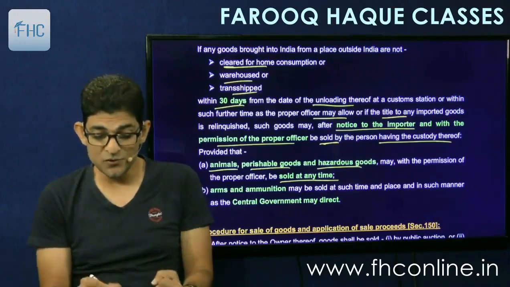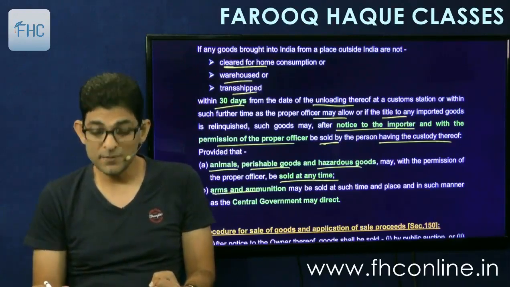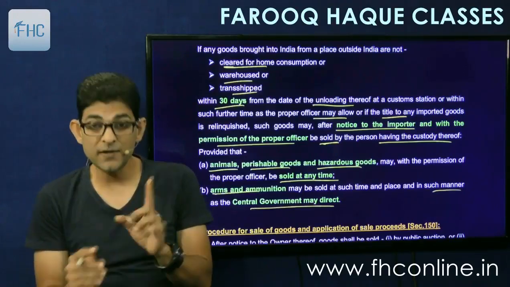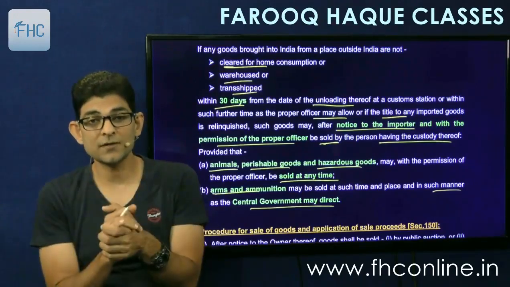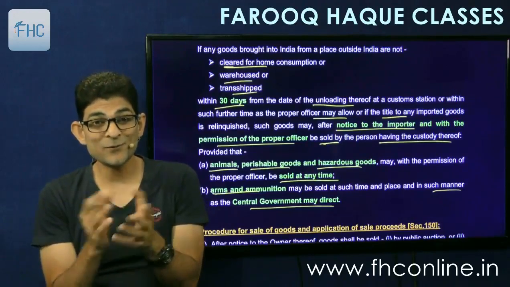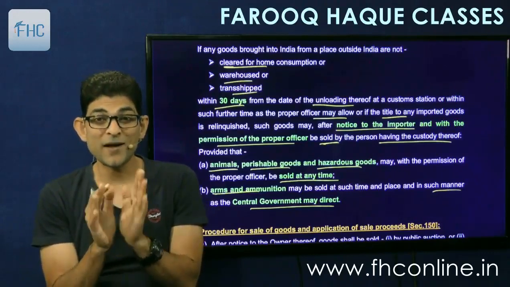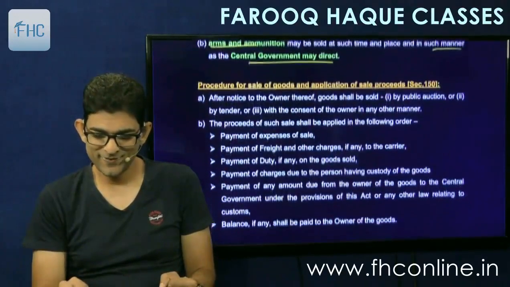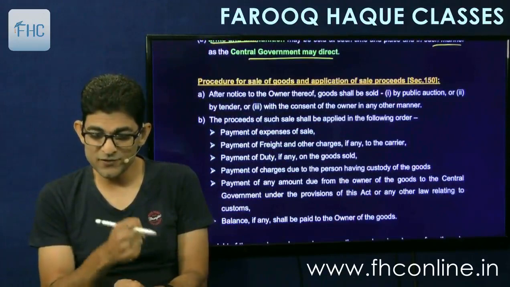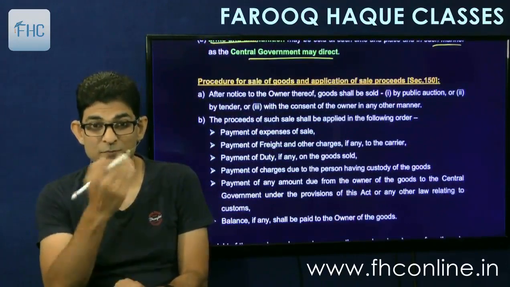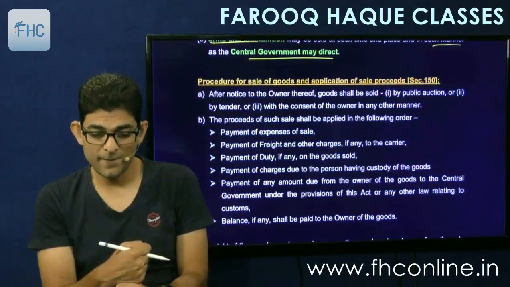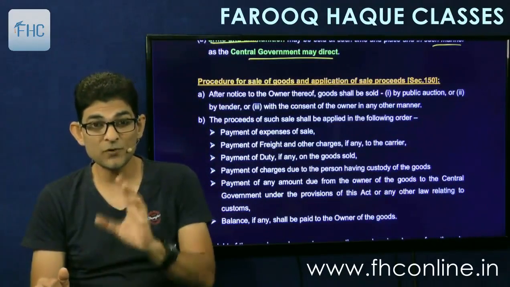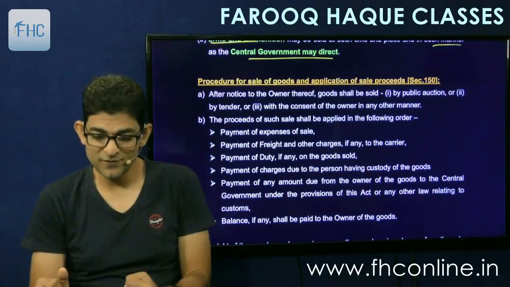And for arms and ammunition, they may be sold at such time and place and in such manner as the government may direct. They cannot be sold by public auction. Arms and ammunition cannot be sold by public auction. They have to be sold in such manner as the government may direct. And the procedure is also given. Section 150 gives the procedure for this sale, and then how the amount will be adjusted. Whatever amount is recovered from sale, how it will be adjusted, that is given in section 150.